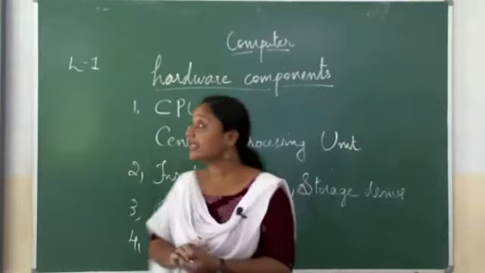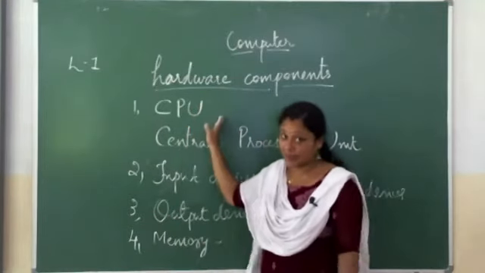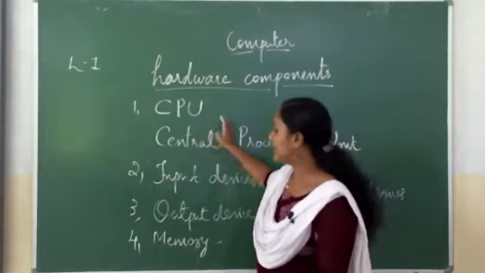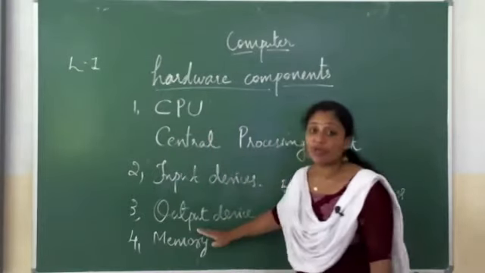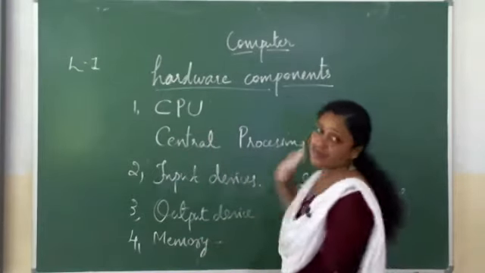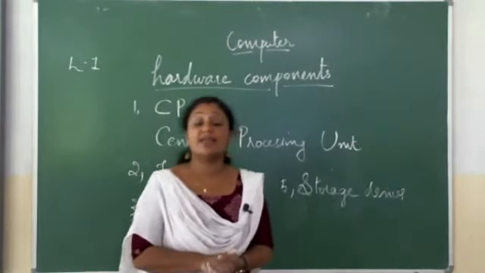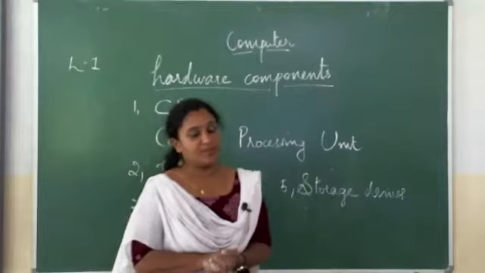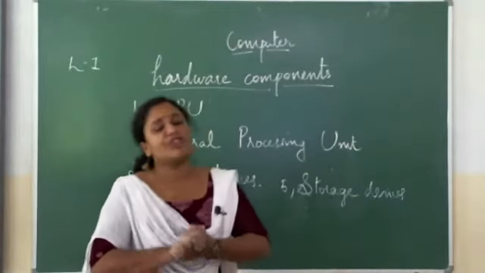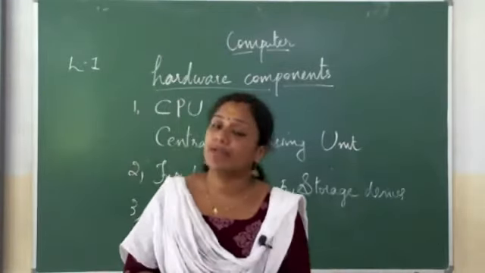Okay, so these are the 5 important types of hardware components used in computer: CPU, input device, output device, memory, and storage devices. Now, the second topic is types of computers. You know, there are a lot of different types of computers available today.